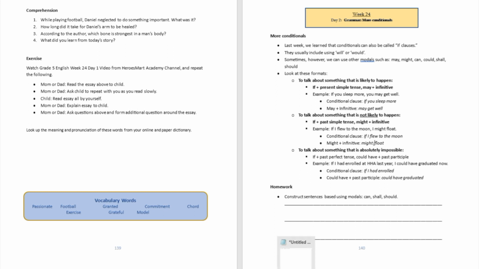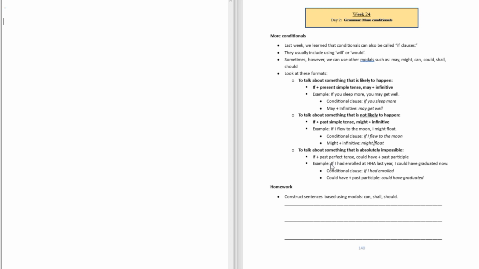And then the third format is to talk about something that is absolutely impossible to happen. So you're going to use if and then the past perfect tense, and then you're going to add could have plus the past participle. An example of that is: if I had enrolled at the HHA last year, I could have graduated right now. Did you see the word could and have used together over there? The conditional clause is if I had enrolled, and then could have is could have graduated.